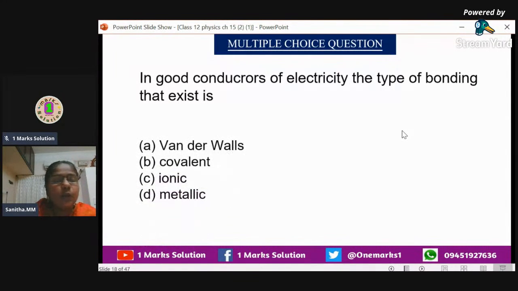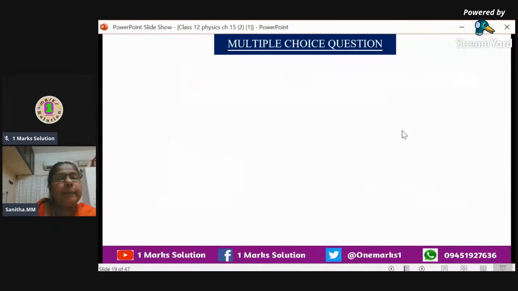Van der Waals, covalent, ionic, metallic. No doubt at all, it is metallic. Why? Because metals are good conductors. So the answer is metallic bond. Now we can go for the next question.